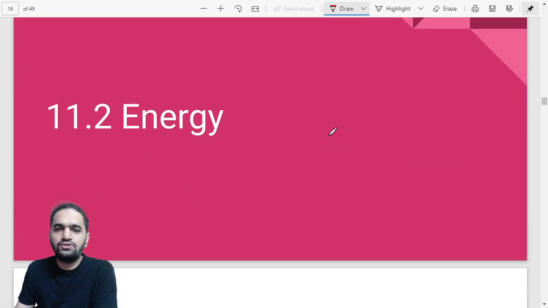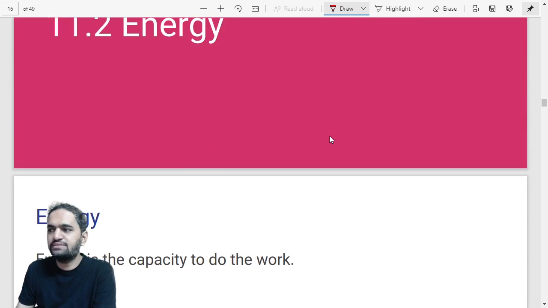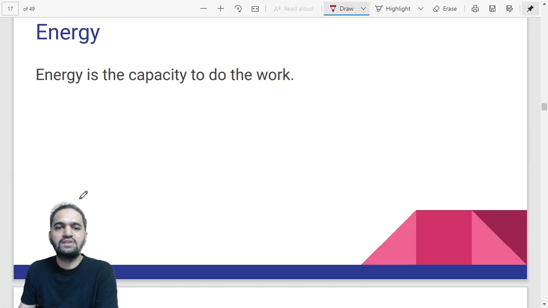Now, talking about energy. We have talked about work done, what the formula is, what its units are, the CGS unit and SI unit, and we have seen some examples on it also. Now we are going to the next point, and that is energy. What is energy basically? Energy is the capacity to do work.